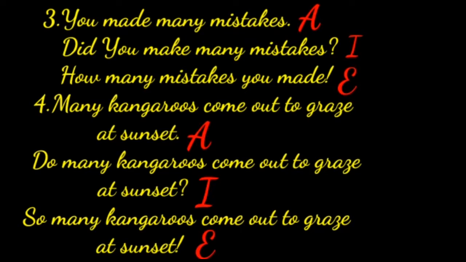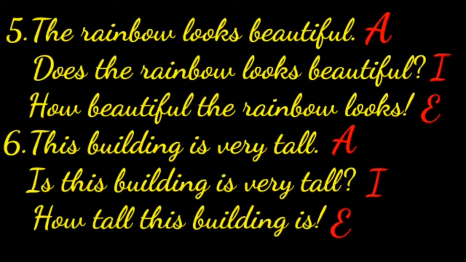Many kangaroos come out to graze at sunset. It is an assertive sentence. How to change into interrogative? Do many kangaroos come out to graze at sunset? It is an interrogative sentence. How to change to exclamatory? So many kangaroos come out to graze at sunset. It is an exclamatory sentence. Now, fifth one.